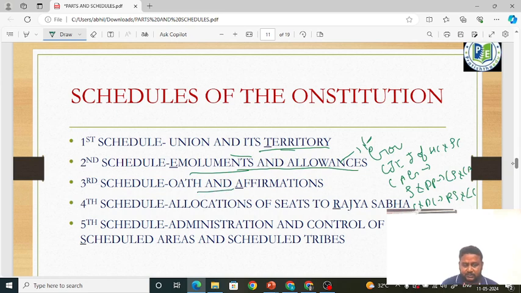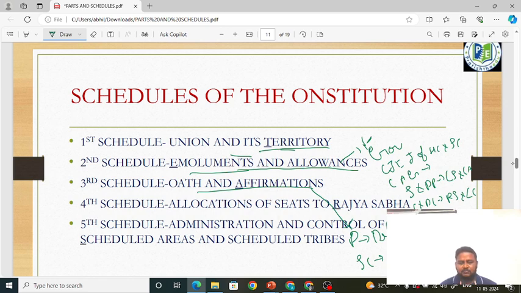The guardian of the Constitution is the Supreme Court. Understand one thing: the President takes the oath as defender of the Constitution, and the Supreme Court is the guardian or guarantor of the fundamental rights. Defender of the Constitution is the President. Understand this, friends. Now, coming to the next, allocation of seats to Rajya Sabha. That is the fourth schedule. Fourth schedule is talking about allocation of seats to Rajya Sabha. What does it mean? For each state, how many seats should be allocated in the Rajya Sabha?